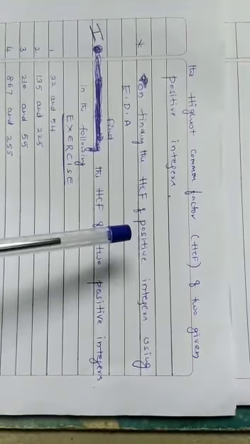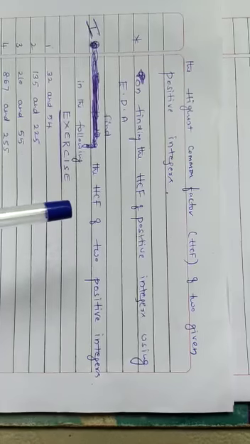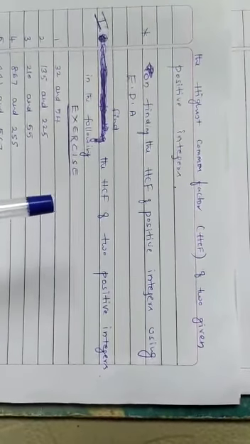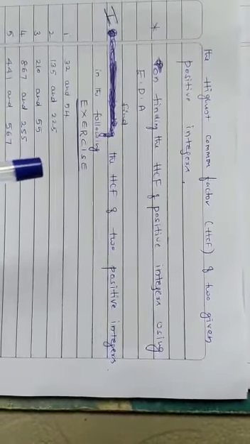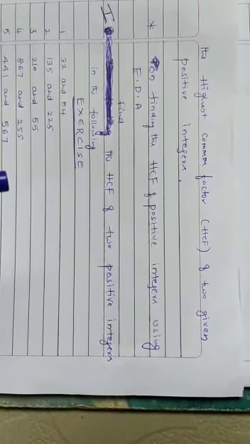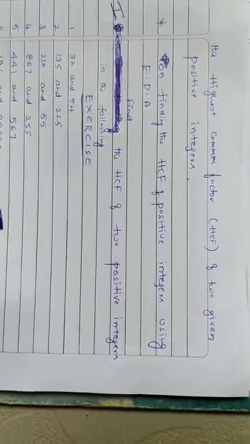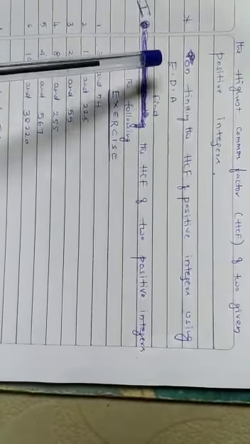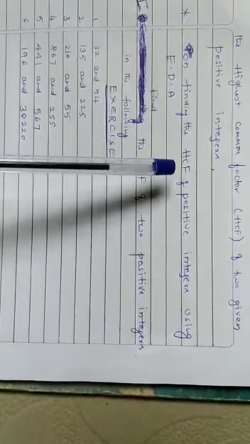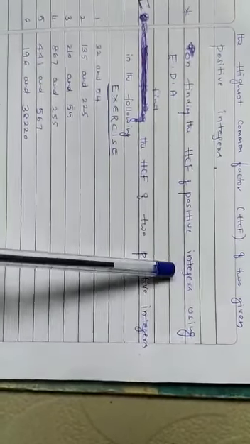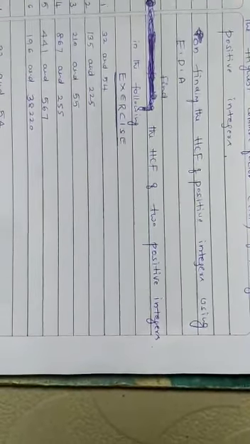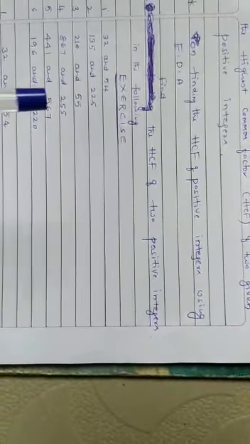You know the meaning of HCF? Highest common factor between a pair of integers, either two integers or three numbers. Next, after this explanation, go to the exercise on finding the HCF of positive integers using Euclid division algorithm.